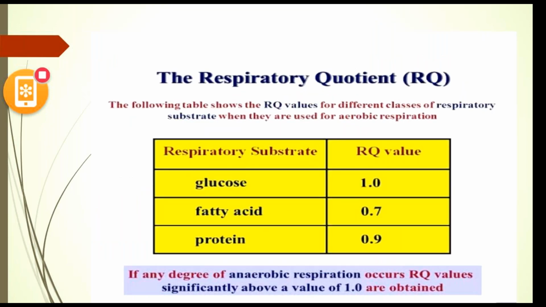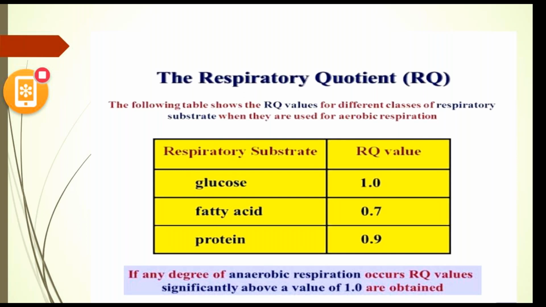Here we can find the difference between fatty acids, proteins, and glucose in RQ value. If we take glucose, the RQ value is 1, because as we saw in the example, we utilize 6 molecules of oxygen and get 6 molecules of carbon dioxide.